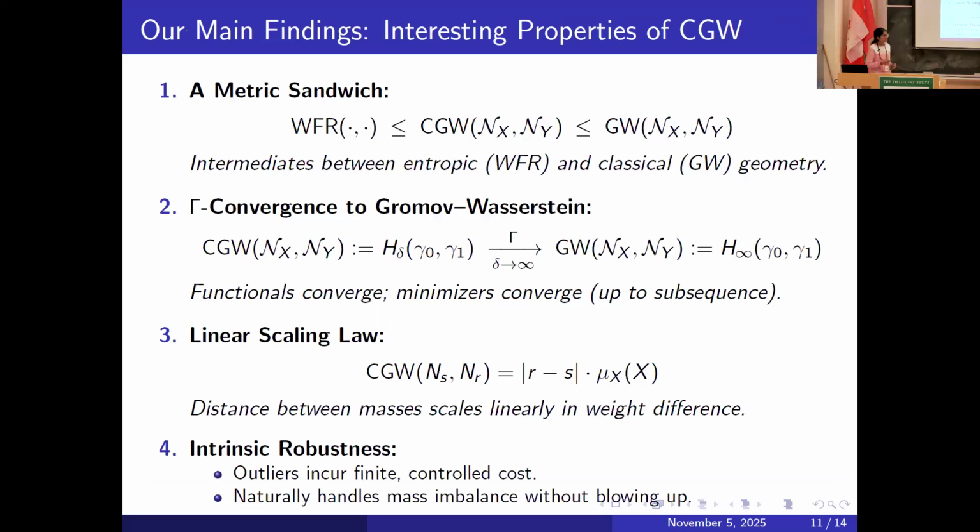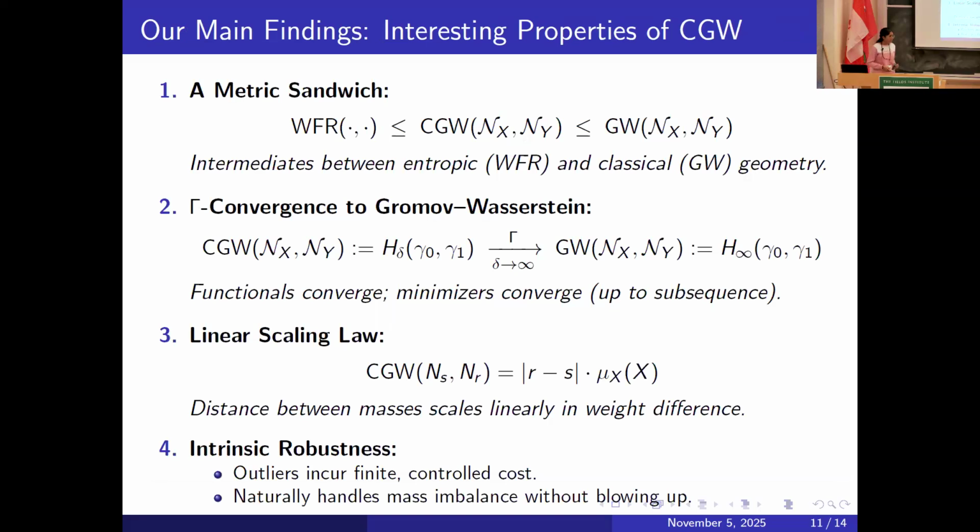There are interesting theoretical guarantees. I'm very briefly running through some of them. The first is a metric sandwich. It gives you a nice link between what we know in OT, which is the Hellinger-Kantorovich, or the Wasserstein-Fisher-Rao, which is also called unbalanced optimal transport, and Gromov-Wasserstein for measure networks.